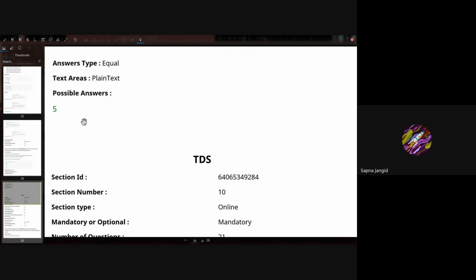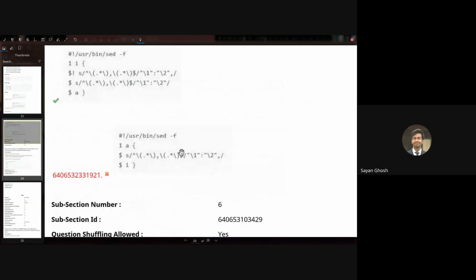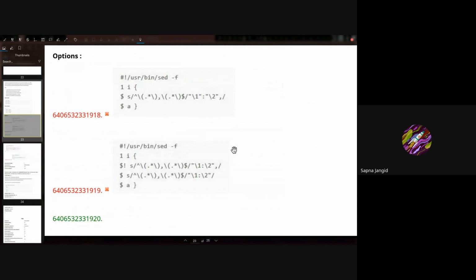Sir, could you please scroll up, because this is the last question. Could you please show the above question? Okay, this one, right? Sir, I want to see the options. Yeah, these are the first and second options. The first option itself is saying that the orange is also having the comma, right?